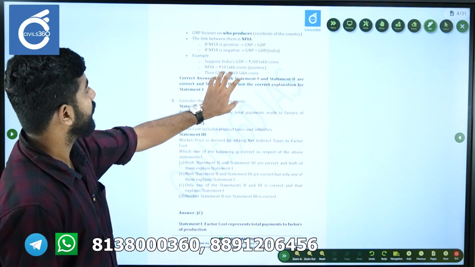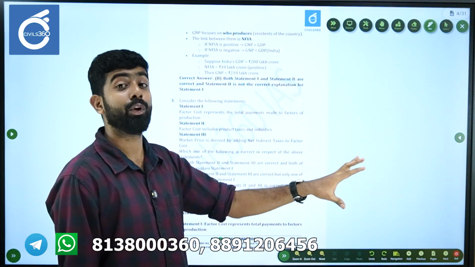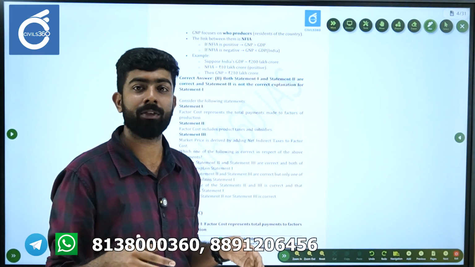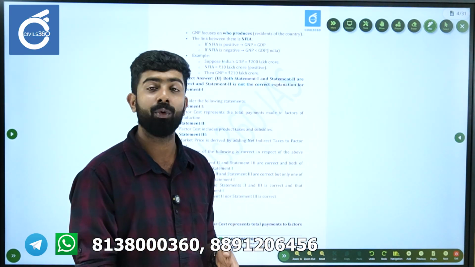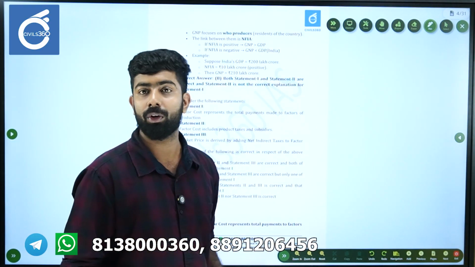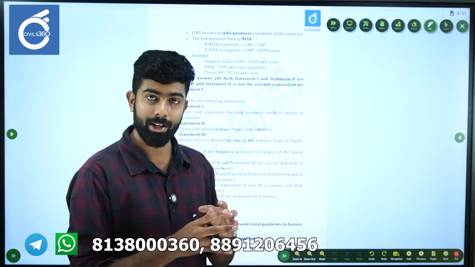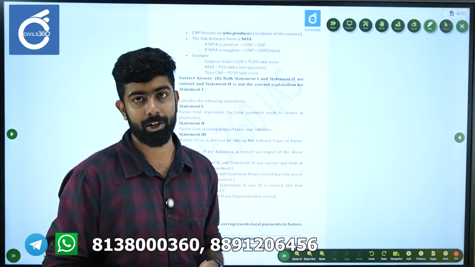So please understand the concept of GDP and GNP, and please understand the options as well. You might have solved these two statements but not focused too much on the options, and you might have marked option A. Please don't make that mistake. Read the options carefully. Both statements were standalone statements talking about separate concepts. They are related, but the statements are not related to each other.